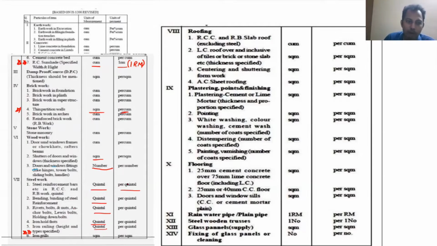Steel work is done in kgs only. The only place where it changes is iron grills. Only in iron grills it is taken in square meter. Very, very important. For the rest of all the locations, steel is taken in kg, but only for iron grills it changes.